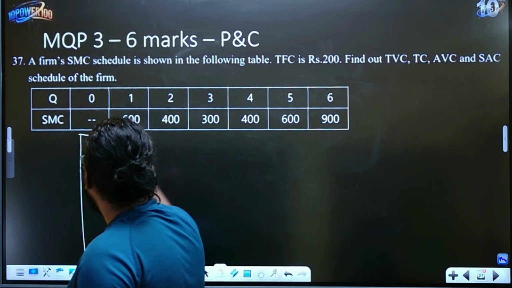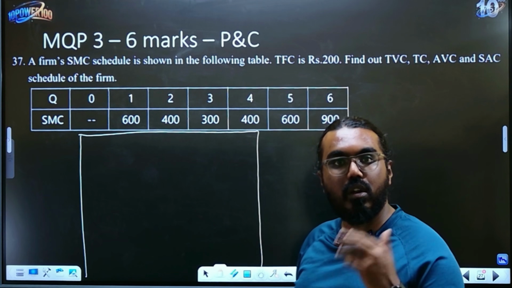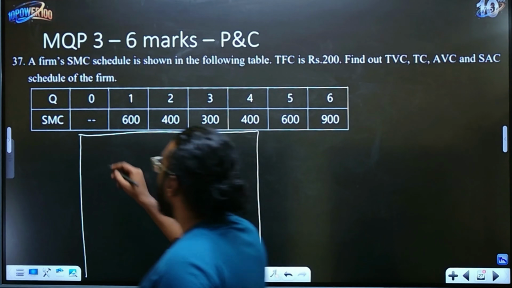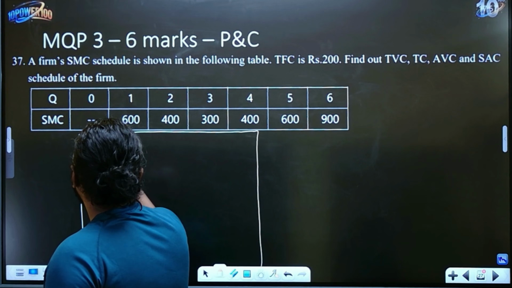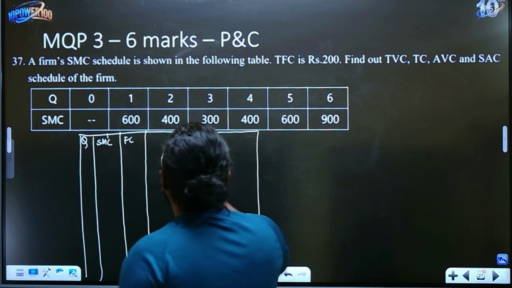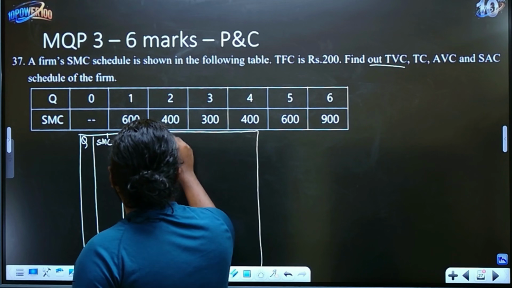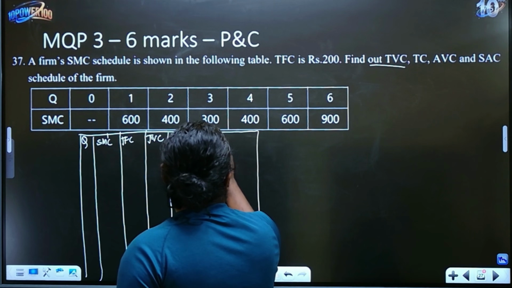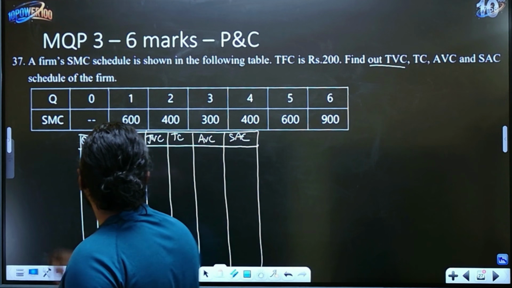So now how do we do this? I would say draw a table and accordingly solve the questions below, right? Show all your working, write all the formula wherever it is necessary. Only that will fetch you your marks, right? So I'm making the columns. This is Q. Then they have given SMC. Now what all we should find? They have given us fixed cost. So write fixed cost also. Total fixed cost is given. Then they are asking us to find total variable cost. So TVC, total cost, then average variable cost and SAC, right? So those are the things that you should be calculating.